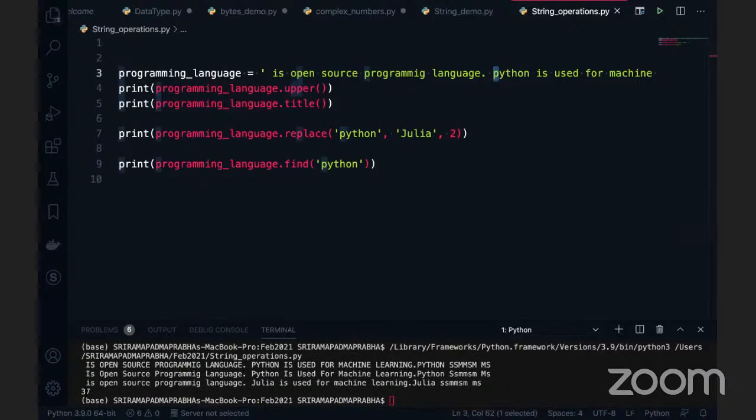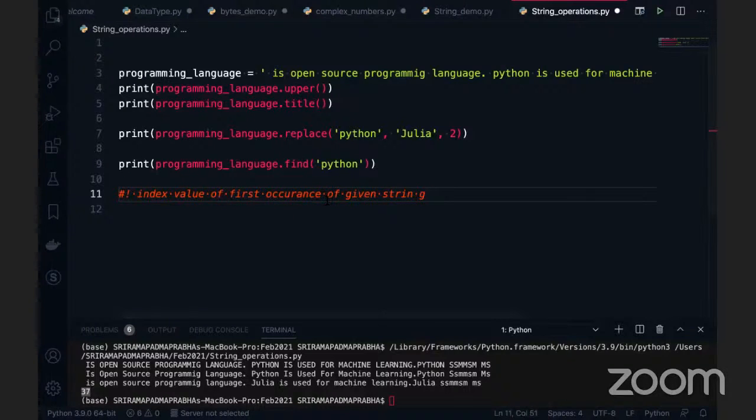This index is 37. So find is a method that returns the index value of the first occurrence of the given value in the given string. That's how it works.